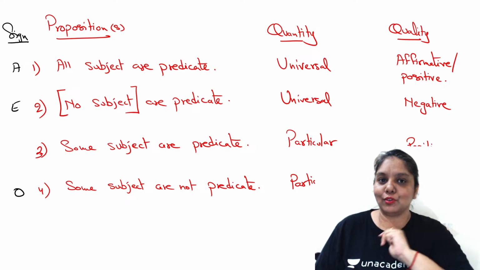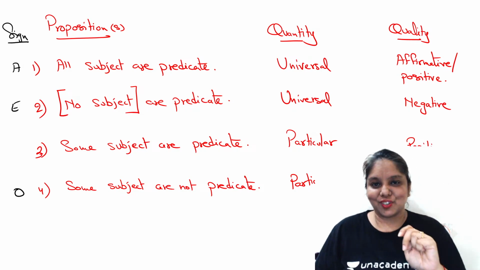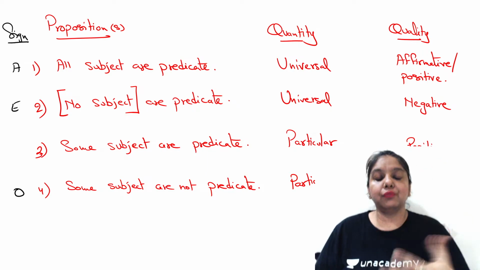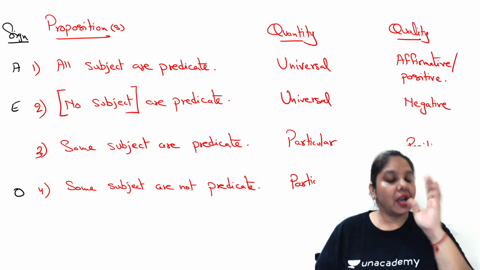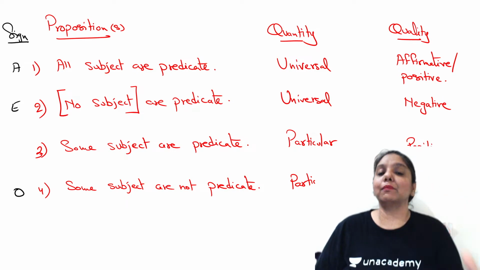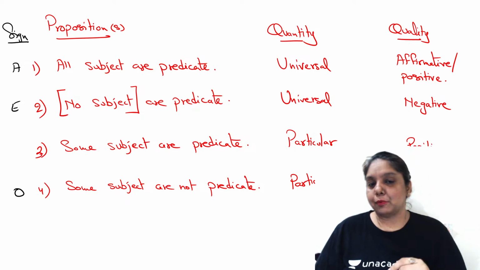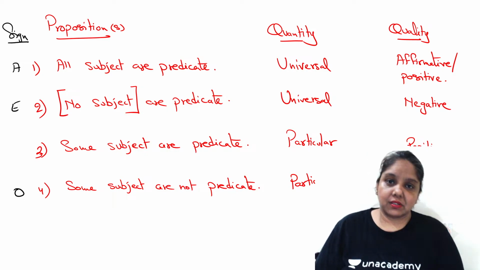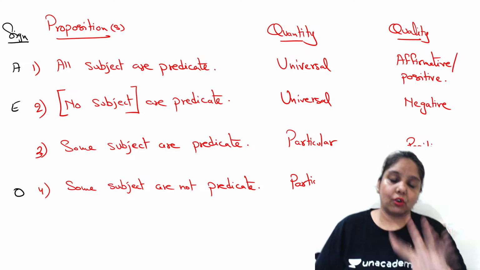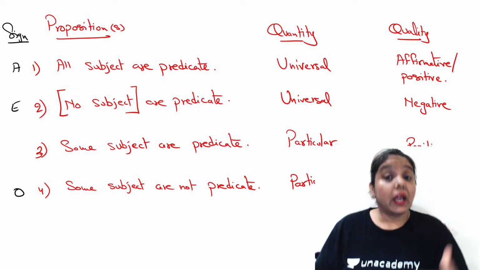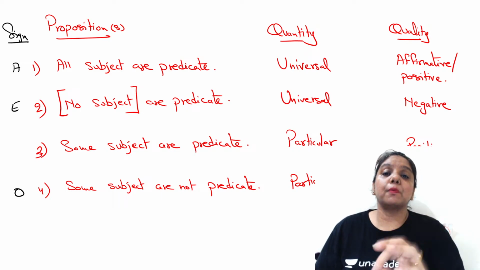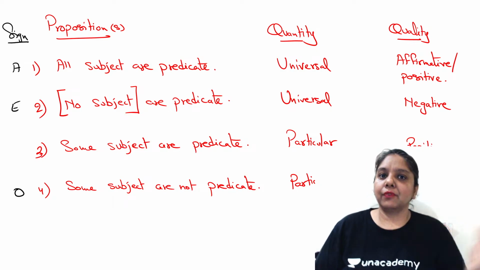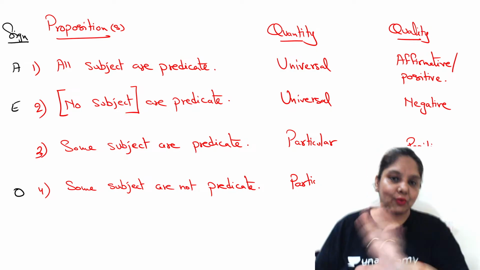Why? Because somebody told you the sign of the syllogistic proposition, right? They are also called syllogistic propositions. Why? Because now you have all the four categorized into signs and symbols, and you know the quantity and quality. So we call them syllogistic propositions as well. In case any one or two propositions or premises are given to you, then in that situation, we just call them plain, sheer propositions. In another instance, in case two propositions have been given to you, based on which a conclusion is drawn, we call the first two premises. I'll let you know how gradually.